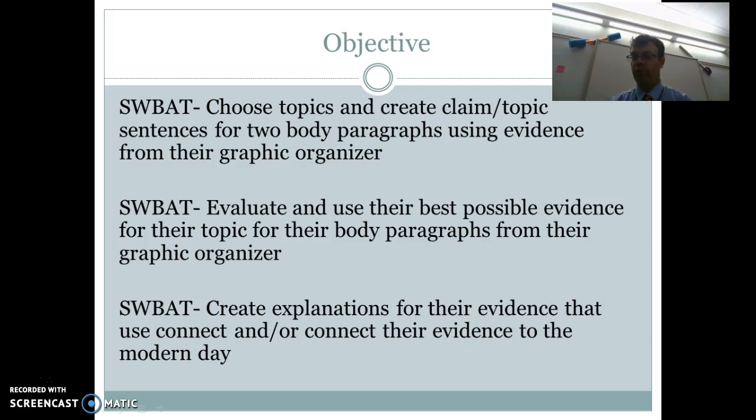Our objectives over there, as you can see, are choose topics and create a claim topic sentence for two body paragraphs using evidence from your graphic organizer. You're also going to be able to evaluate and use the best possible evidence for your topic in your body paragraph from your graphic organizer. And finally, you're going to create explanations for evidence to use and connect in the modern day.